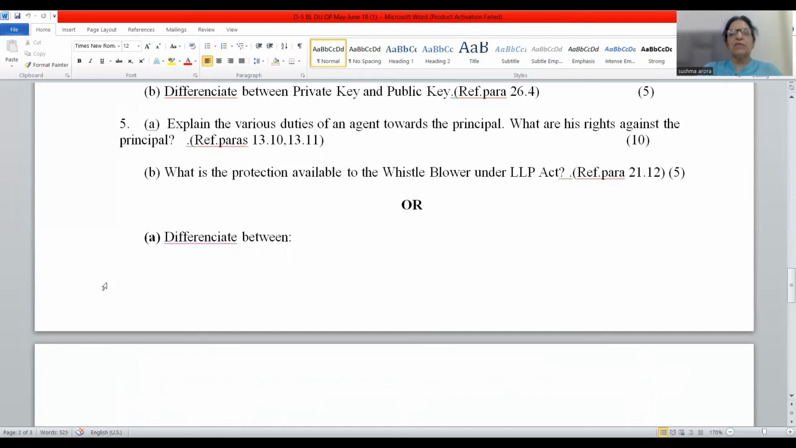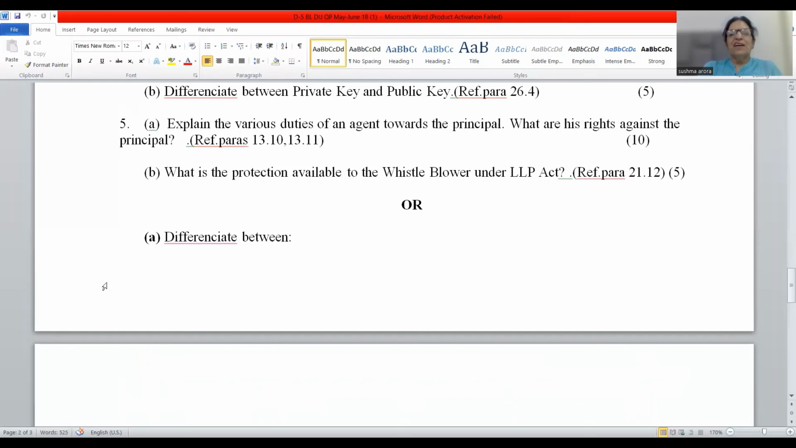Explain the various duties of an agent towards the principal. What are his rights against the principal? The duties of the agent are the rights of the principal. Rights of the agent are the duties of the principal. So since the question is of 10 marks, 5 points you write for duties, and 5 points you may write for rights against the principal.